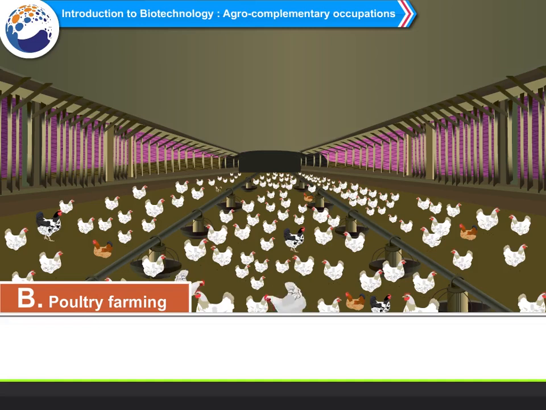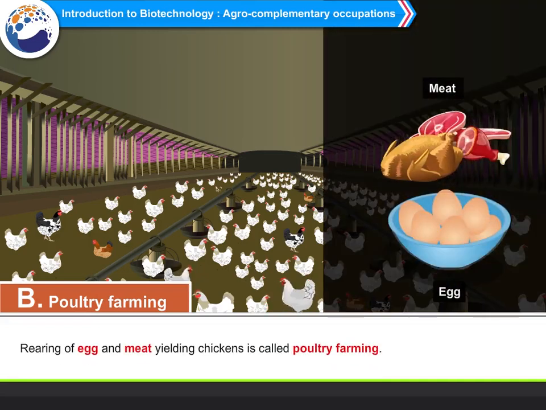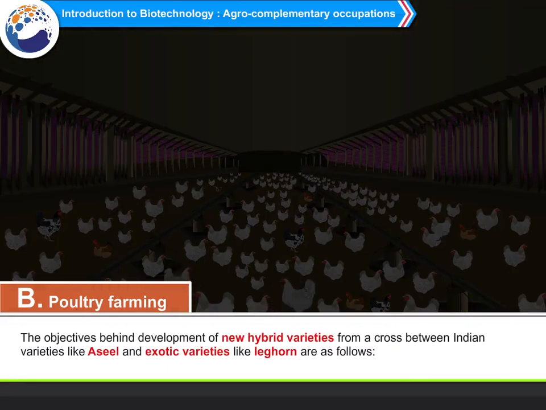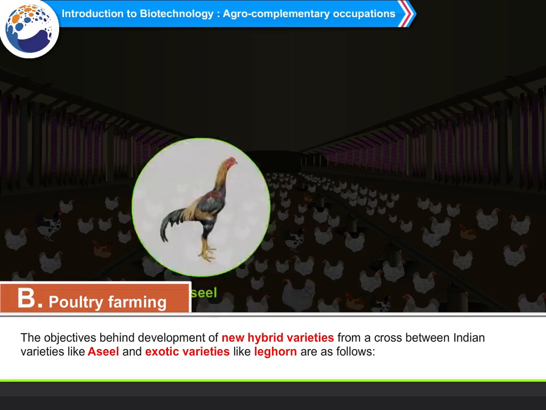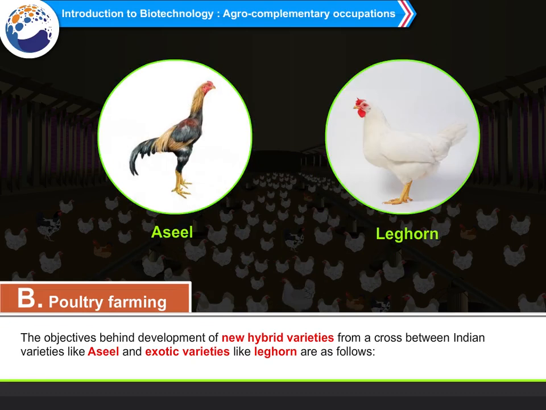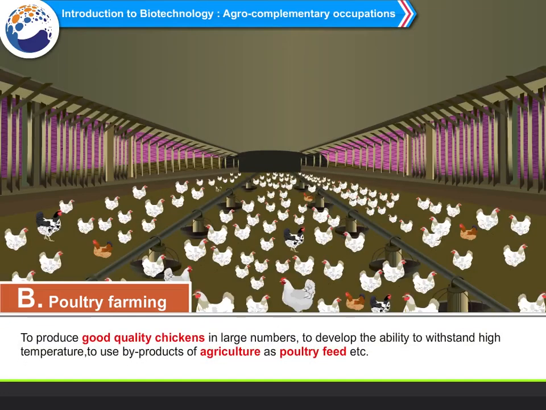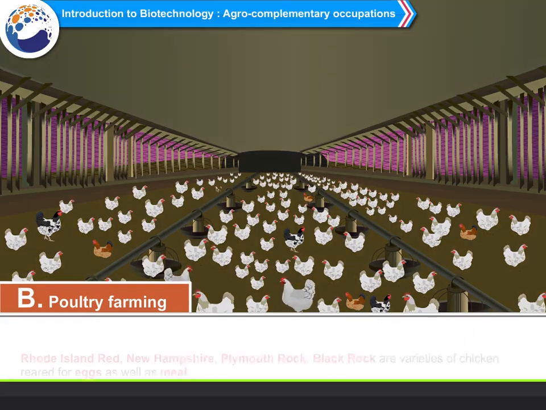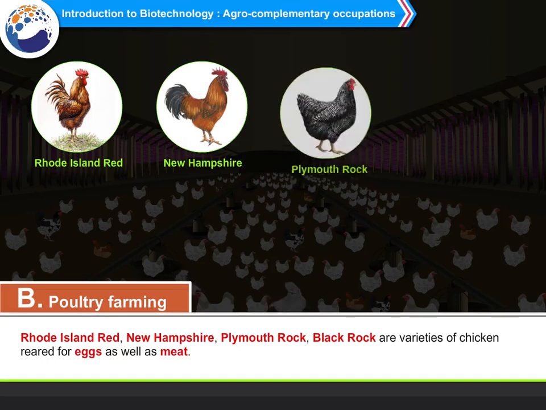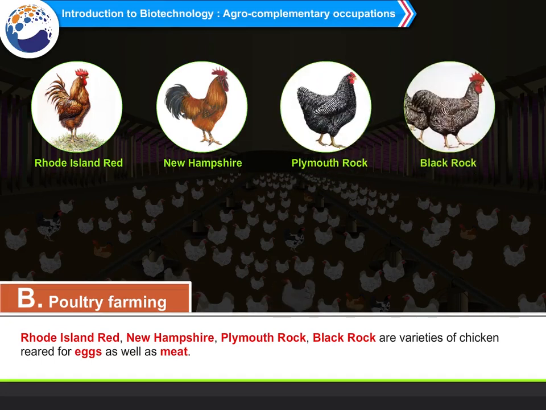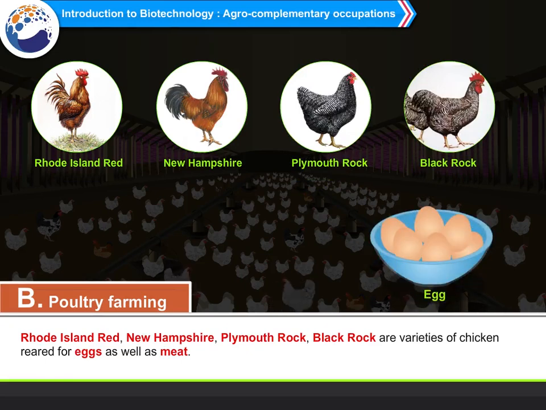B. Poultry farming. Rearing of egg and meat-yielding chickens is called poultry farming. The objectives behind development of new hybrid varieties from a cross between Indian varieties like Asil and exotic varieties like Leghorn are as follows: to produce good quality chickens in large numbers, to develop the ability to withstand high temperature, to use byproducts of agriculture as poultry feed, etc. Rhode Island Red, New Hampshire, Plymouth Rock, Black Rock are varieties of chicken reared for eggs as well as meat.